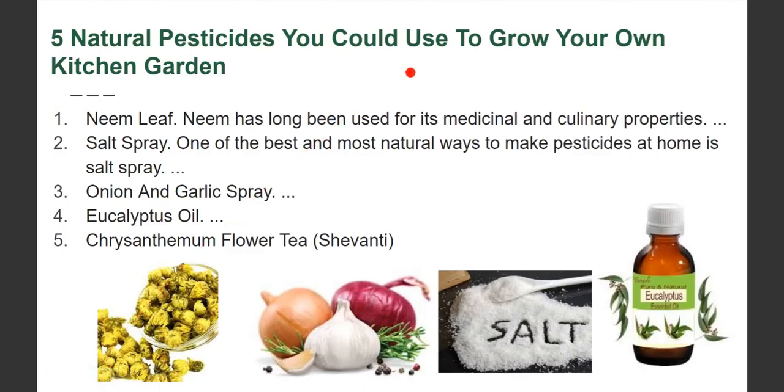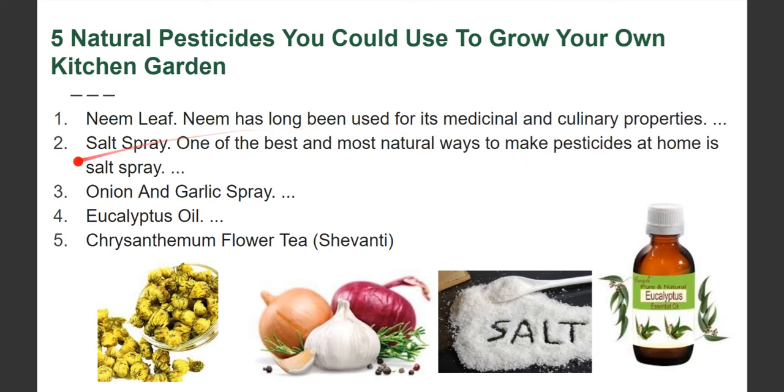And the last one is this. So we have just given you some examples of natural pesticides that we can use. These are some of the substances which are easily available at our homes and we can use them in our own kitchen garden. Okay, so those who are interested in gardening, or most of us have these plants, pots and everything, so we can use this.